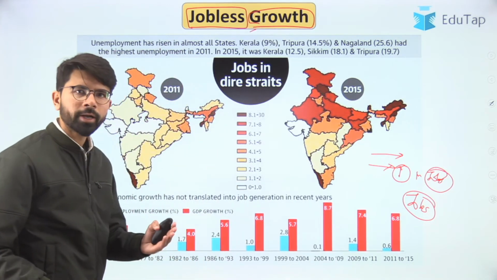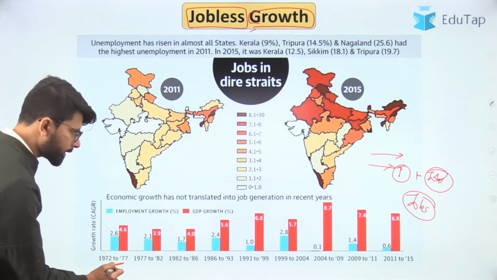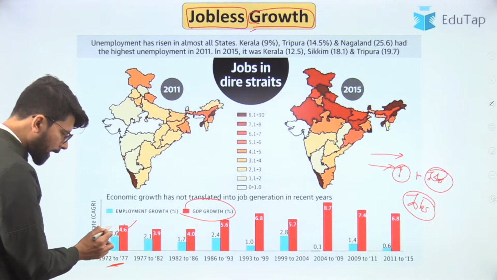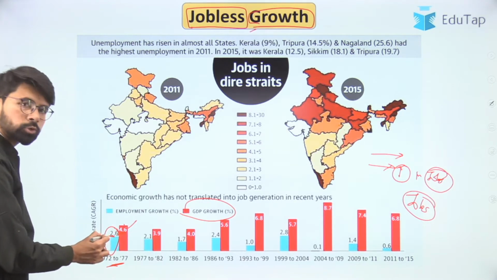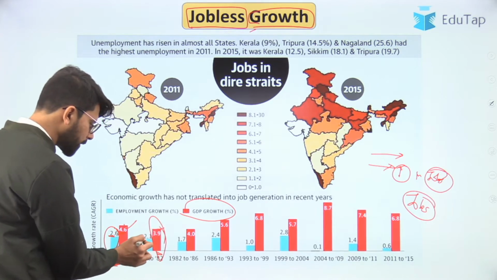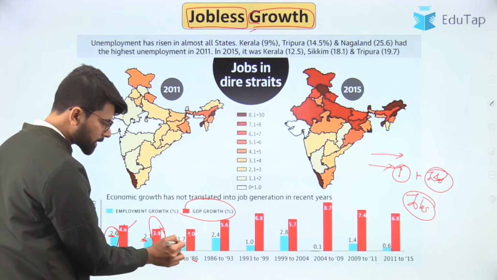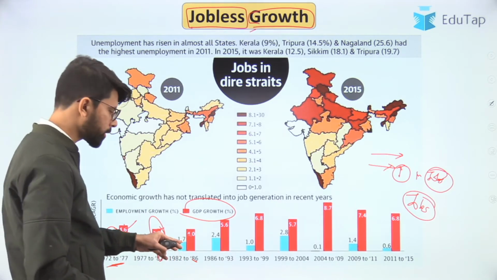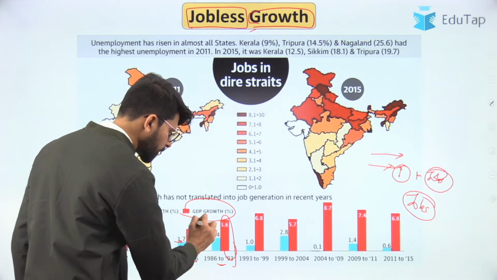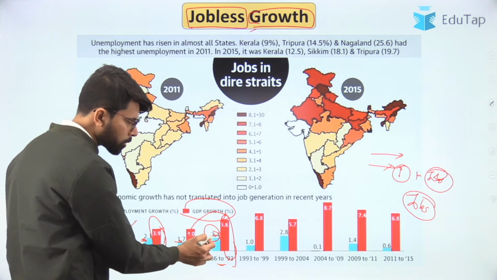Let us try to look at the same phenomenon through data. If you look at 1972 to 77, GDP growth is 4.6%, and the employment generation is just 2.6. Similarly, in 1982, the growth rate is 3.9 and 2.1. Here again roughly the same, 4% and close to 1.7. And here comes the real phenomenon where the growth has risen from 4 to 5.6, and there has been a slight rise in the employment generation.